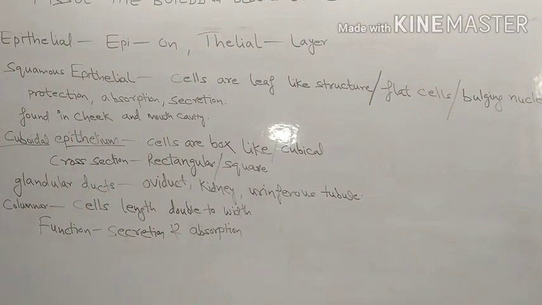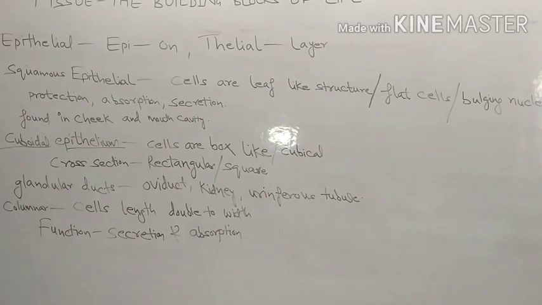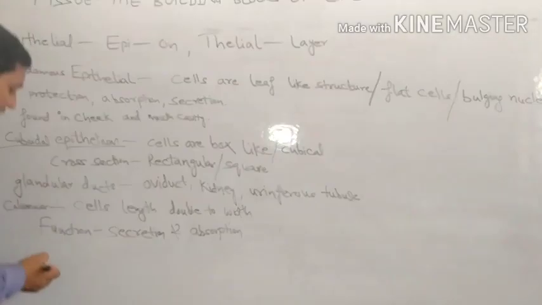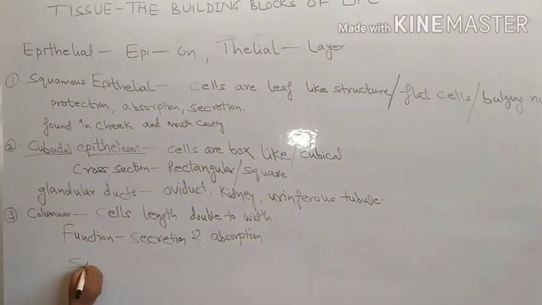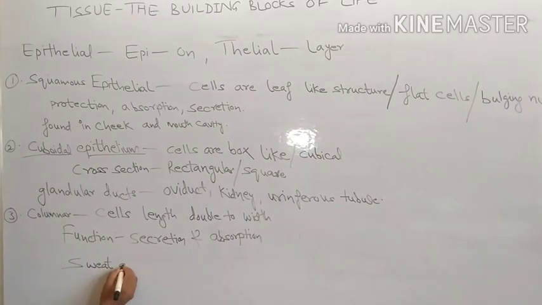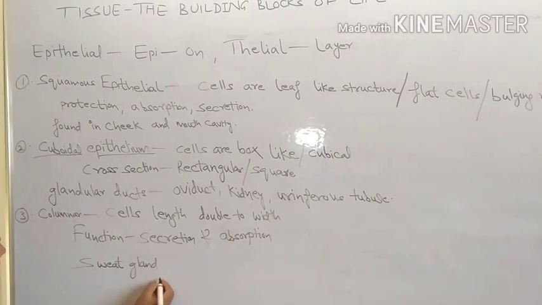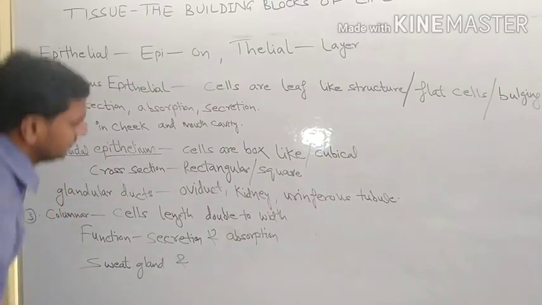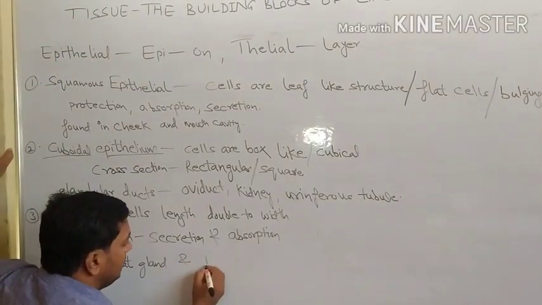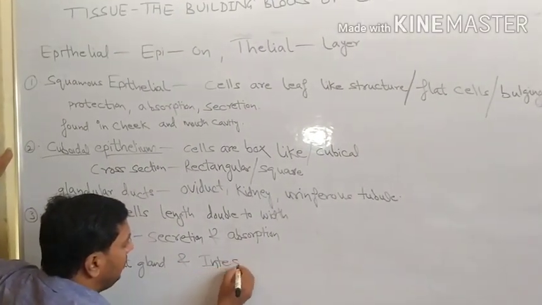They are found in the sweat gland and intestinal wall.